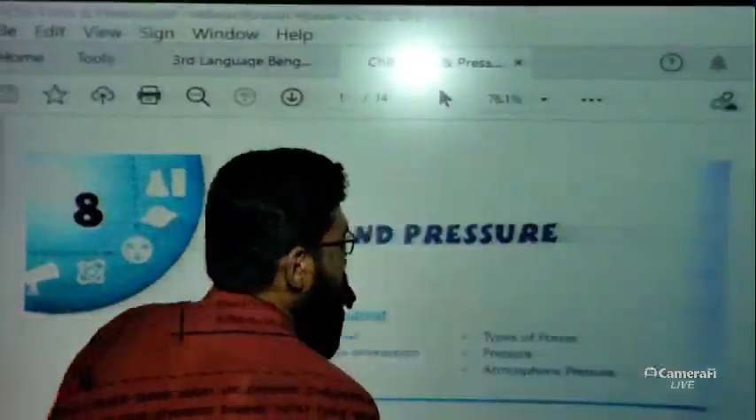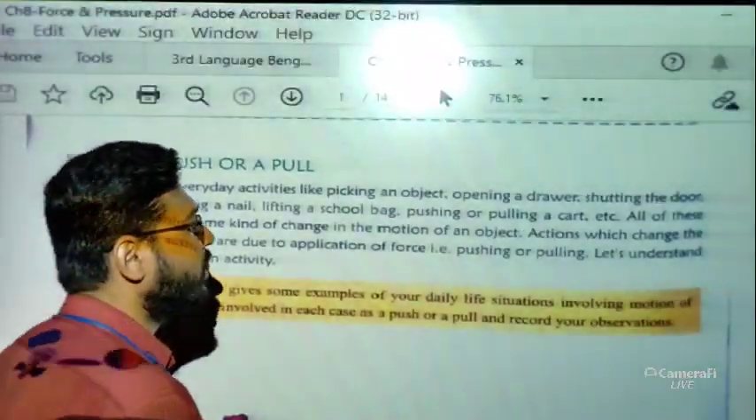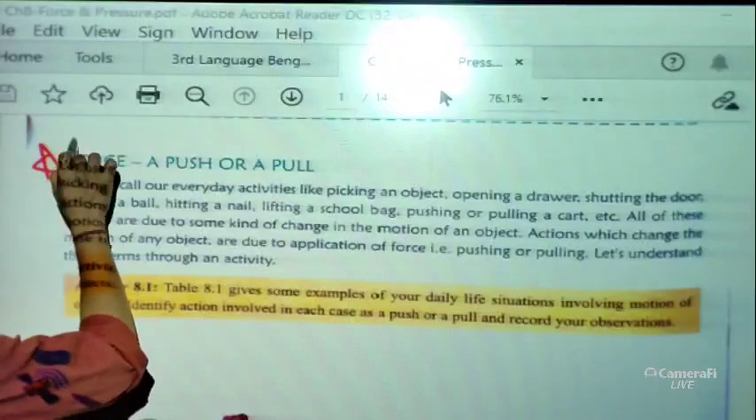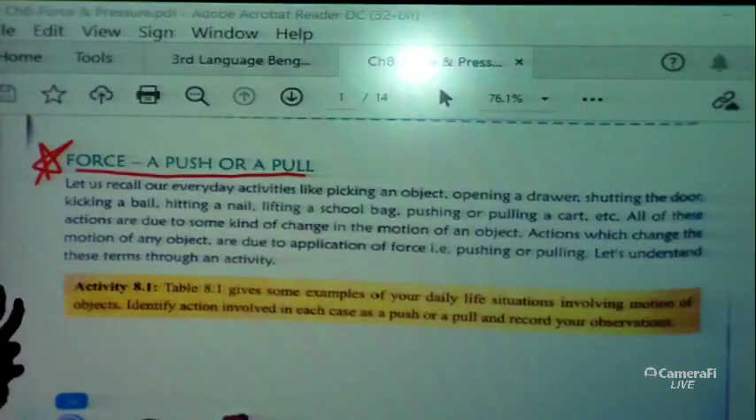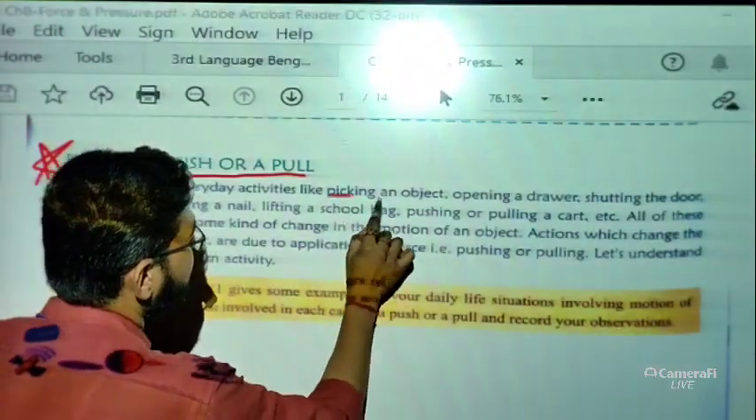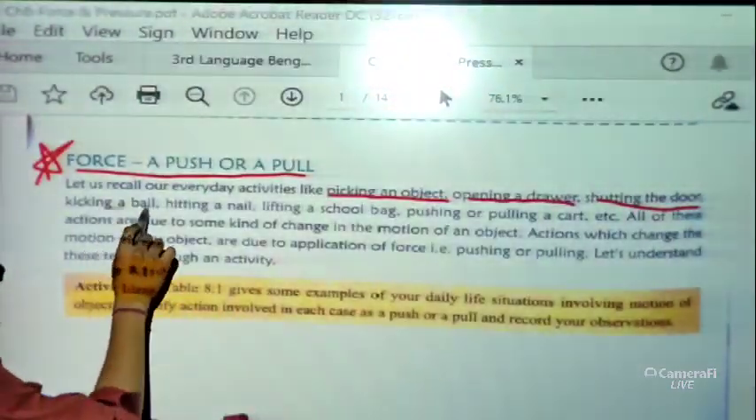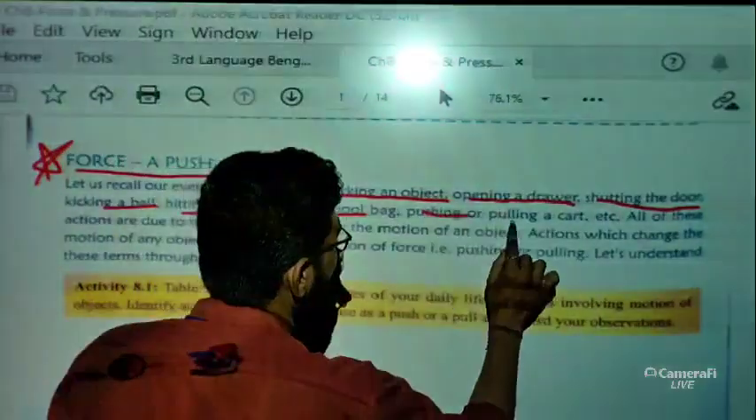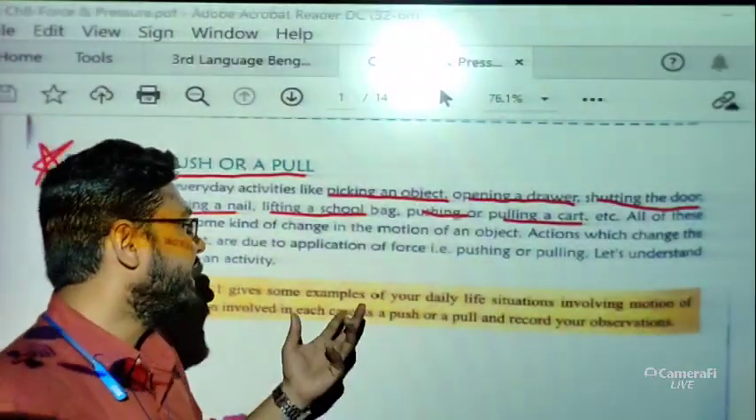Okay. Now just have a look, first we are going to start with this topic, that force, whether it is a push or a pull, very important. Okay. Now let us recall our everyday activities. Everyday activities means picking an object, opening a drawer, shutting the door, kicking a ball, hitting a nail, lifting a school bag, pushing or pulling a cart, all these things. These are nothing but our daily activities.